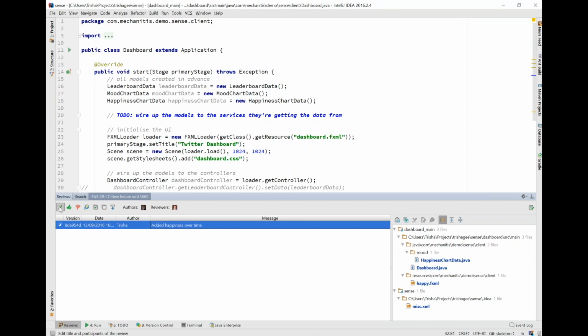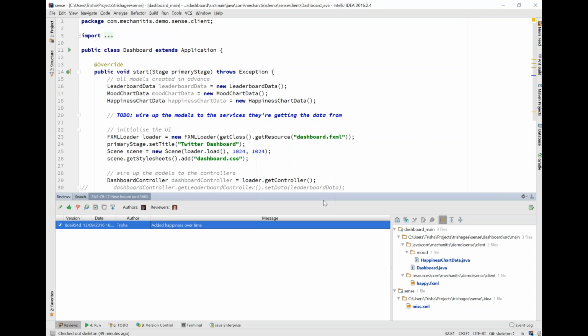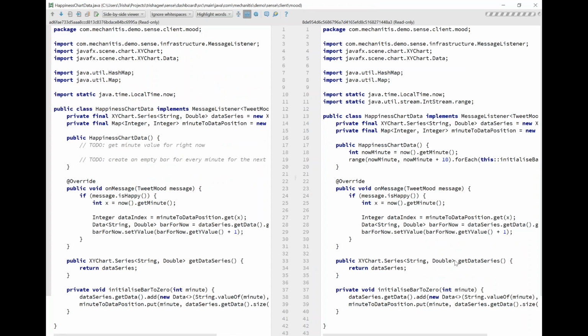I can also edit the review if I want. I can edit the title. I can add more reviewers. I can add watchers, and so forth. So what I want to do, obviously, is have a quick look at these changes. So if I double click on here, I get the diff view, so I can see what changes went in as part of this review.